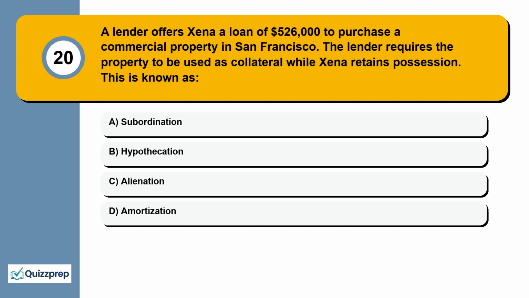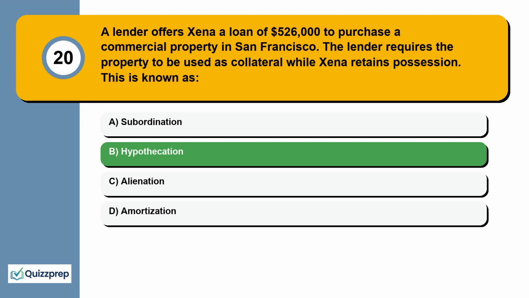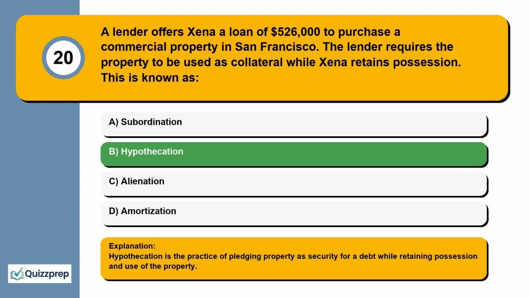Question 20. A lender offers Zena a loan of $526,000 to purchase a commercial property in San Francisco. The lender requires the property to be used as collateral while Zena retains possession. This is known as subordination, hypothecation, alienation, amortization. Hypothecation is the practice of pledging property as security for a debt while retaining possession and use of the property.